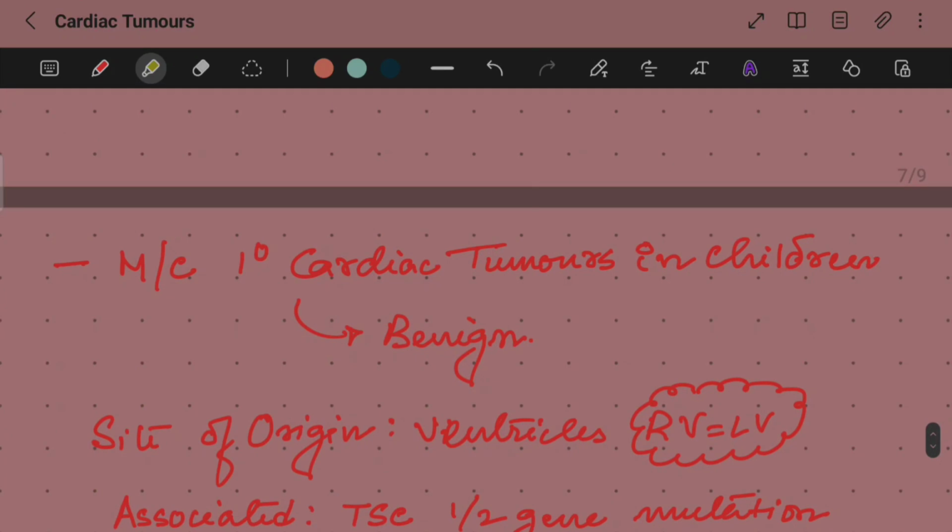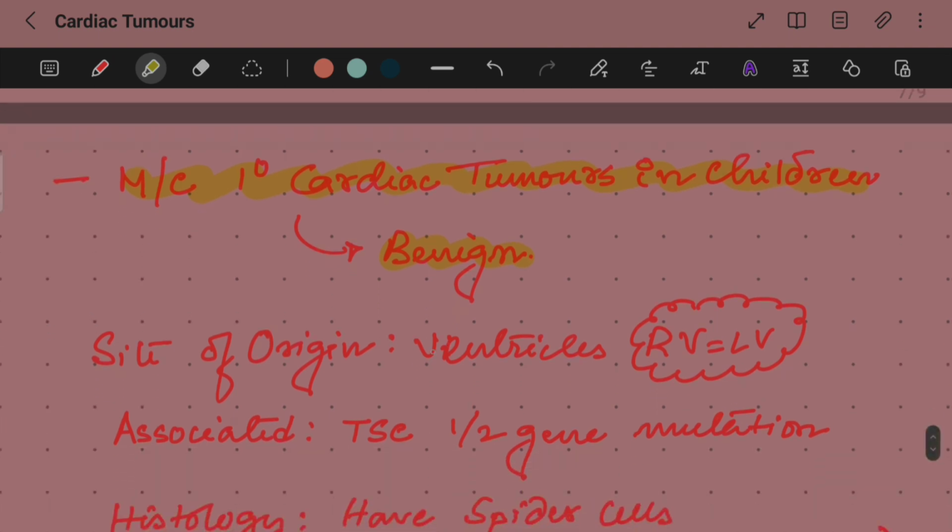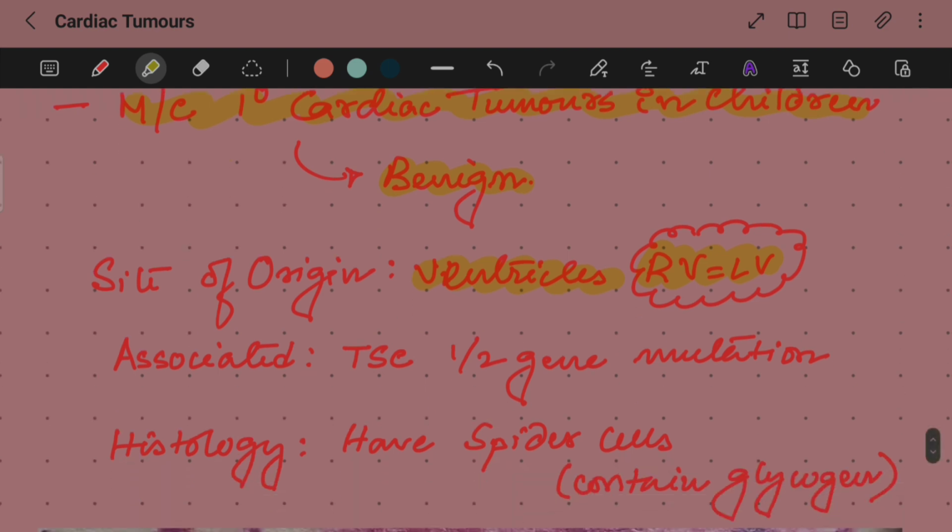But before that, let us just revise and put everything together. Now, what is the most common primary cardiac tumor in children? The benign tumor in children is the rhabdomyoma. Now, what is its site of origin? The site of origin is the ventricles. Right ventricle and left ventricle are equally susceptible to rhabdomyomas, unlike myxomas where the left atrium was more susceptible as compared to the right atrium.